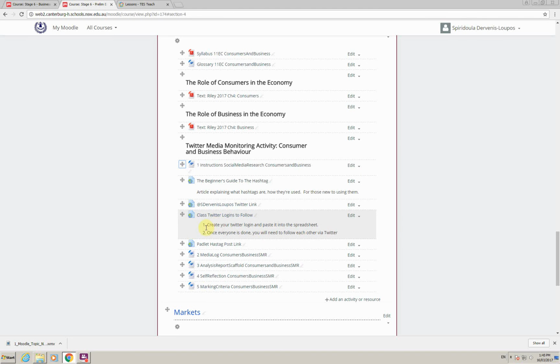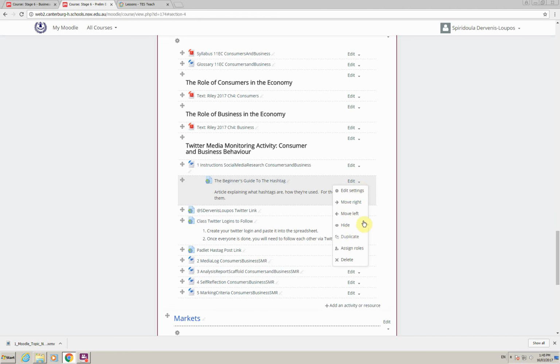Then I have this other information in between and then the other files. These web links here are to other things the students need to access. For now, for the purpose of this tutorial, they don't matter, but I would like them to not be in the same line as I want these Word documents to stand out. So down here in Edit, I have the option of actually moving things over to the right so that they form a bit like a submenu, and I can do that as many times as I want. So I've done it twice. I've clicked it twice there, edit, move right, and so on.